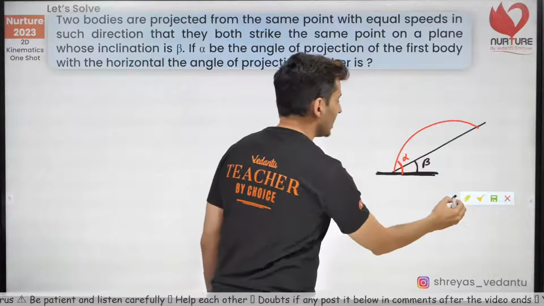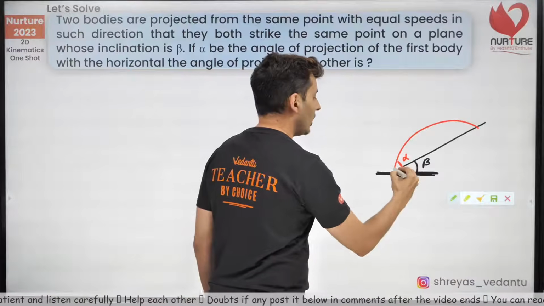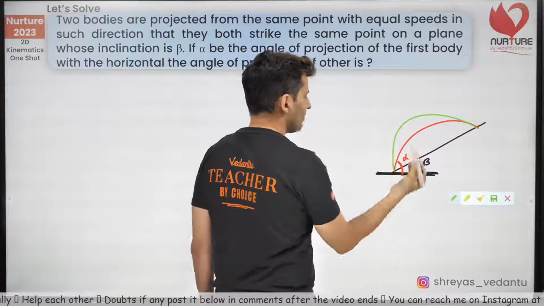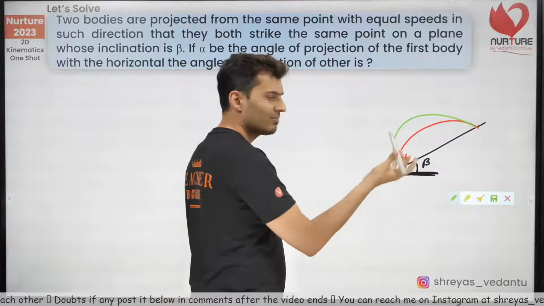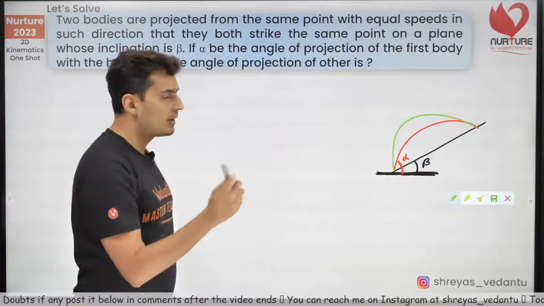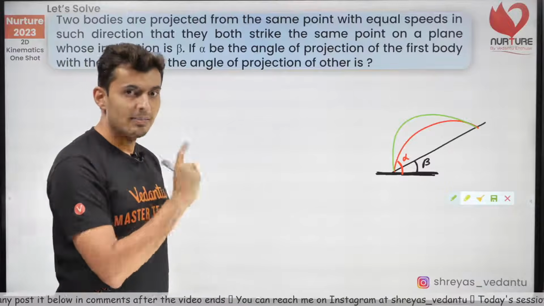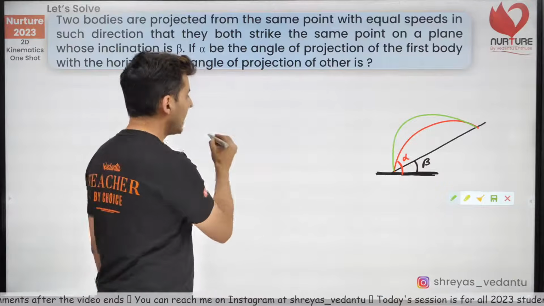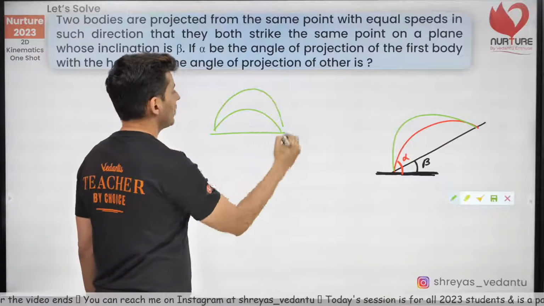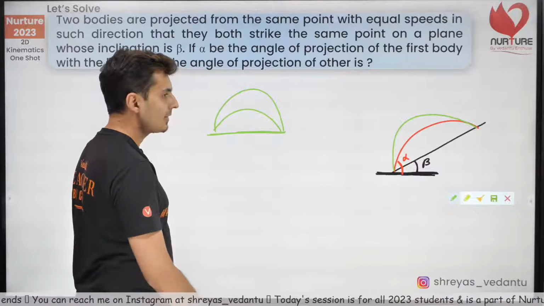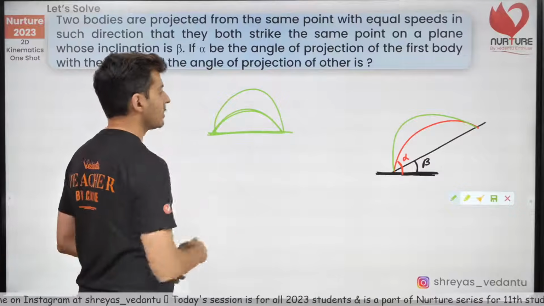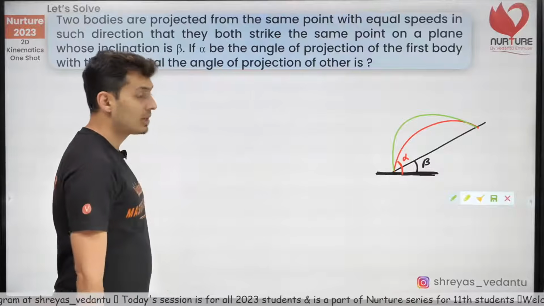Now, here is the thing. The second projectile is also thrown from the same point and it lands over there. I don't know what the angle is. Let's just take it something else later on. Now, most of you might think the angles will be complementary. Guys, the angles won't be complementary. Reason, the angles are complementary when the projectile is horizontal. Okay, you throw from the same point, it lands at the same level. This is inclined projectile, so obviously it won't be true, it will be something else.